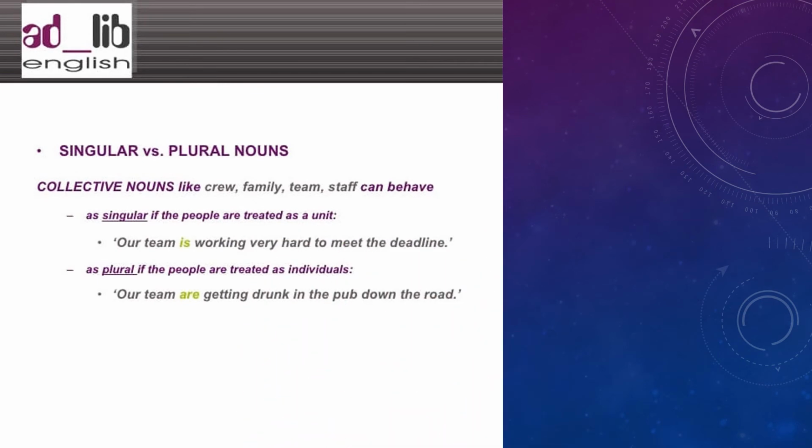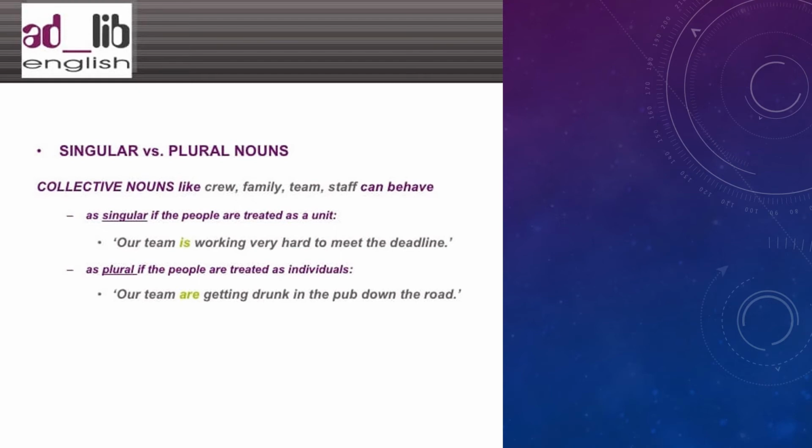People also get confused with collective nouns, for example crew, family, team, staff, and so on. Basically, we treat these nouns as singular. Family means one family. If the people are treated as one unit, like our team is working, we don't say our team are working.